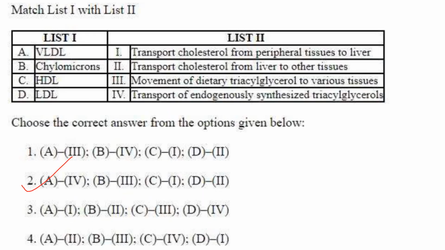Then next one. VLDL is transport of endogenously synthesized triacylglycerols, A4. So that A4 is found only in option 2. That's your answer. Then B, chylomicrons, B3, movement of dietary triacylglycerol to various tissues. HDL transports cholesterol from peripheral tissues to the liver, and LDL transports cholesterol from the liver to other tissues. So the answer here is option 2. A4, B3, C1, D2.